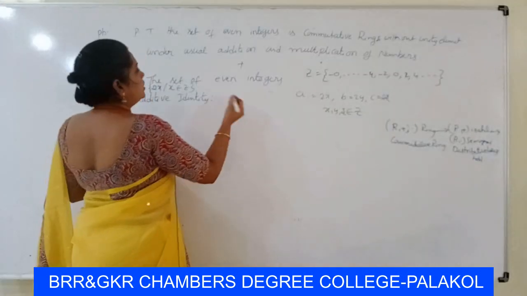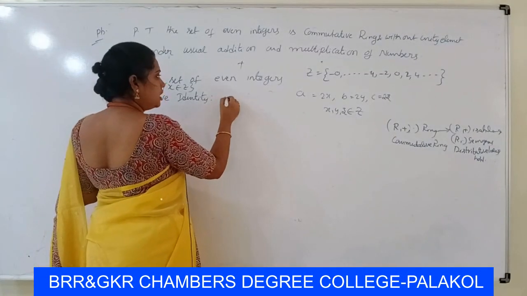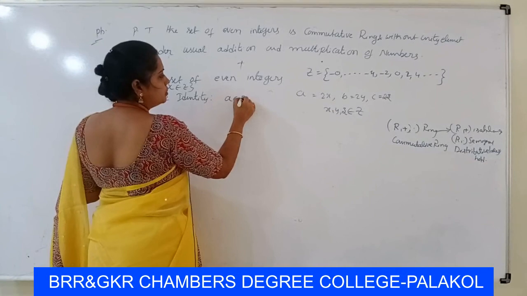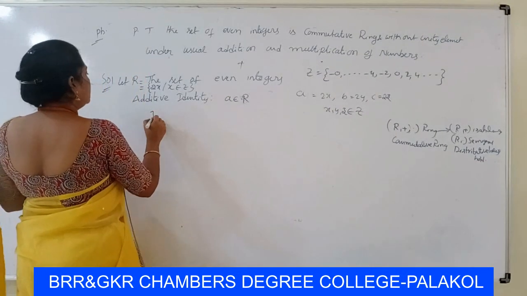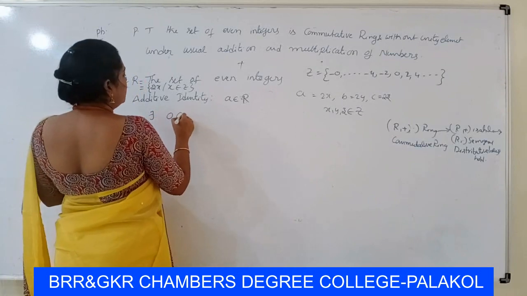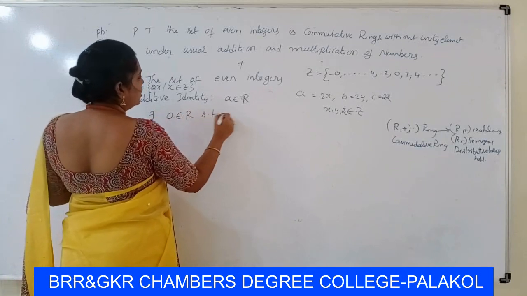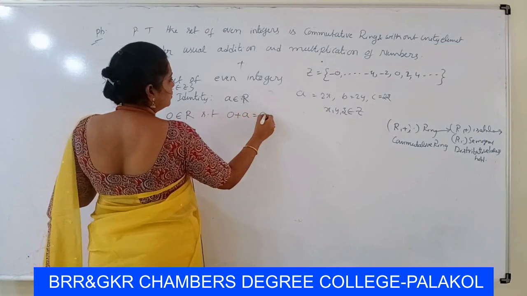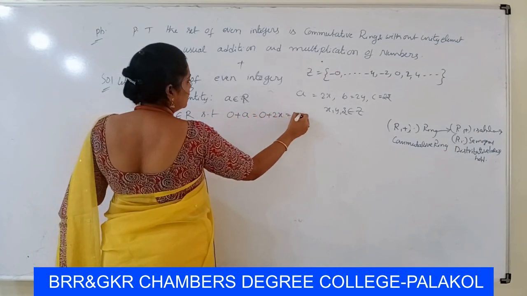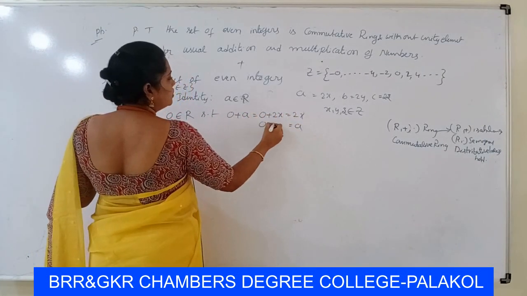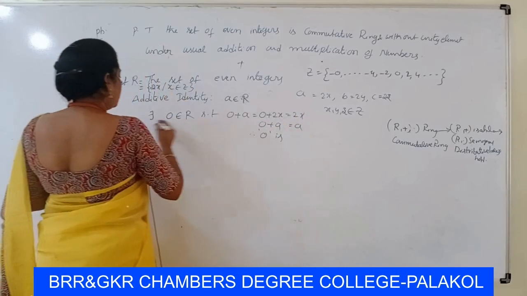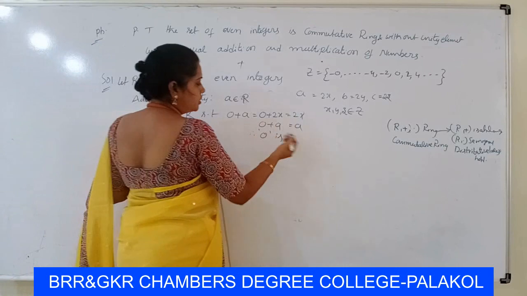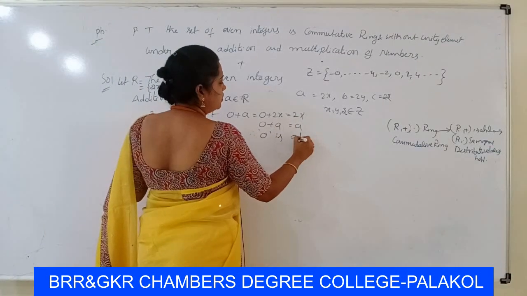So take any element A belongs to R, there exists 0 belongs to R such that 0 plus A is equal to 0 plus 2x is equal to 2x is equal to A. So 0 plus A is equal to A. Therefore 0 is the additive identity.